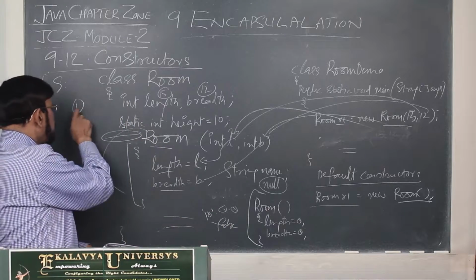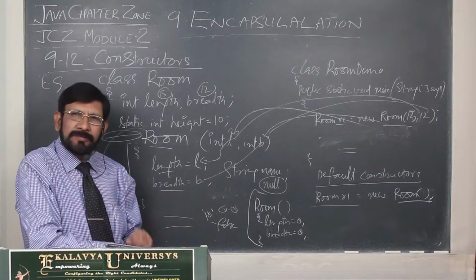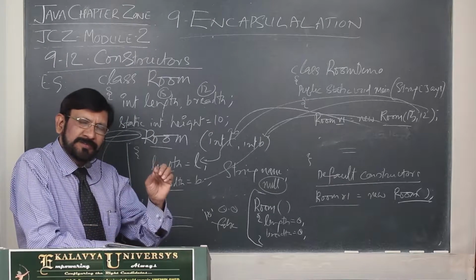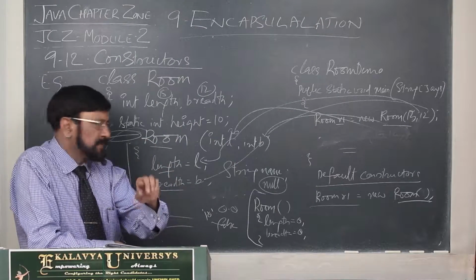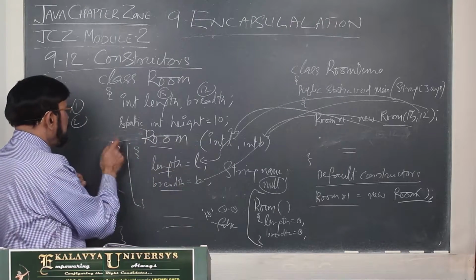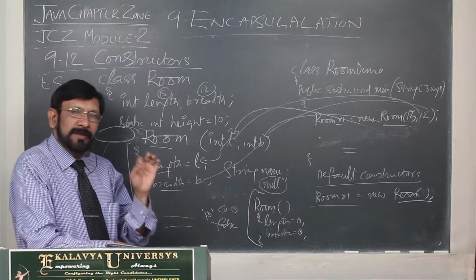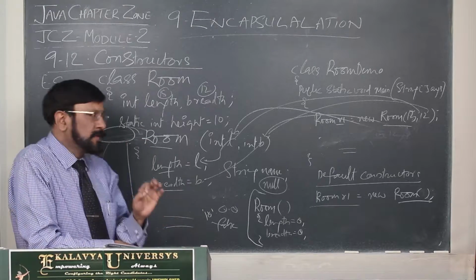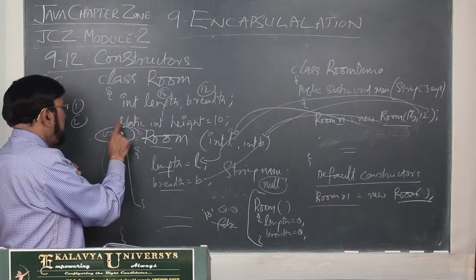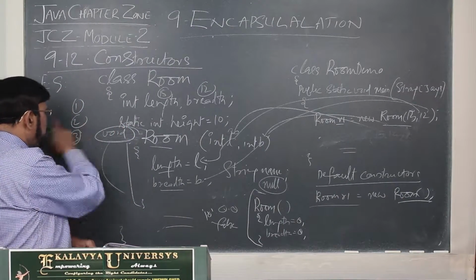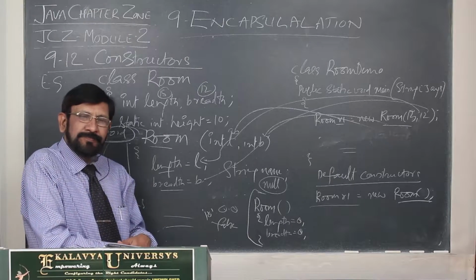Okay, second rule: even though the constructor is an initializer method, it should not have any return type. You should not write any return type, including void. Void also you should not write. That is the second rule.